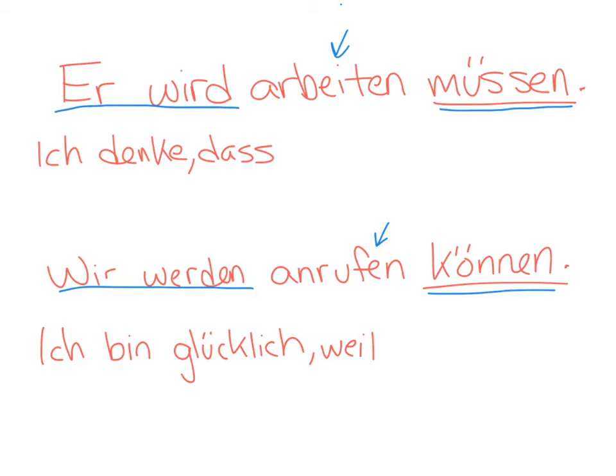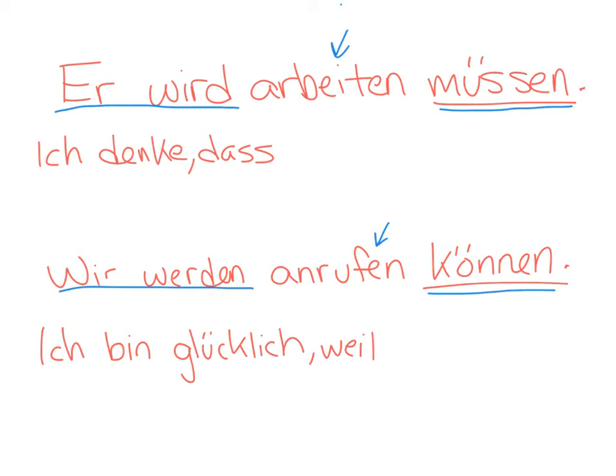Now, whenever we use it in a subordinate clause, normally we're going to move that conjugated form of werden to the end of the clause because of the subordinating conjunction. But the rules are different when you have a modal verb like müssen, können, dürfen, wollen, sollen. If you have those verbs, like we do here, we have müssen and können, well, the word order is not going to change.